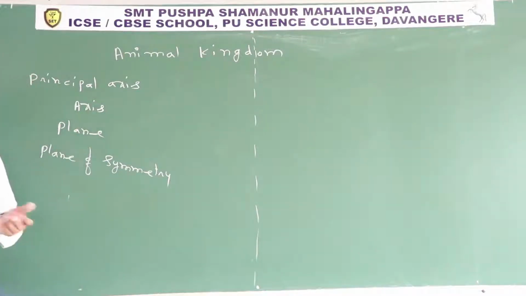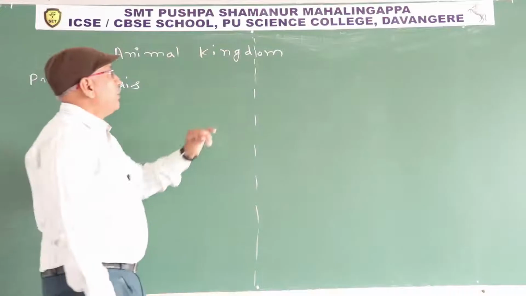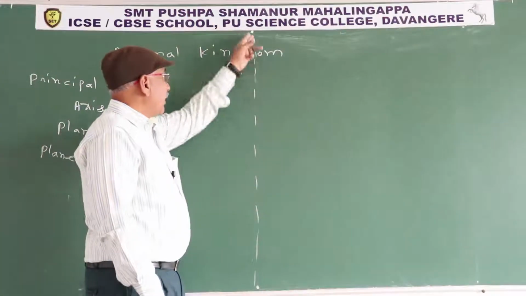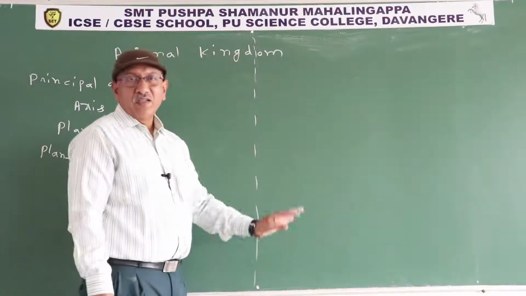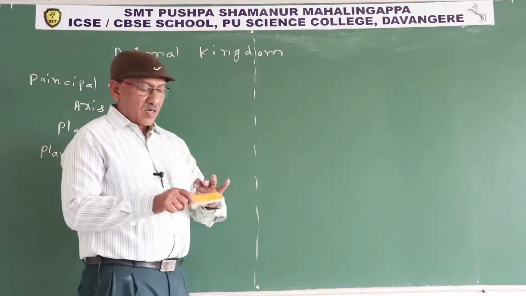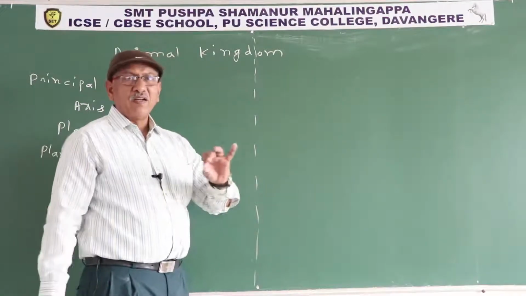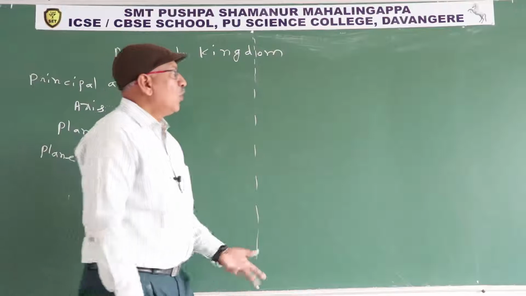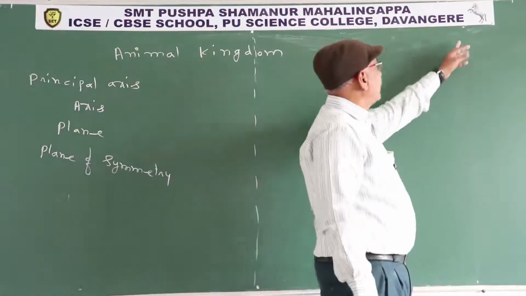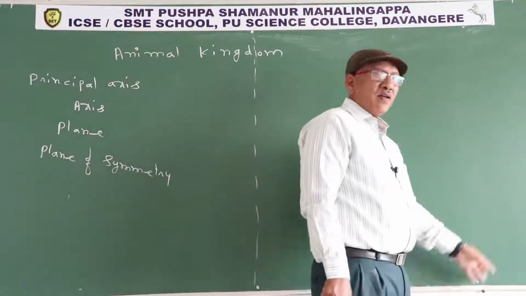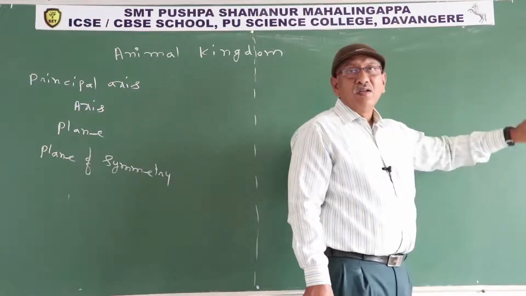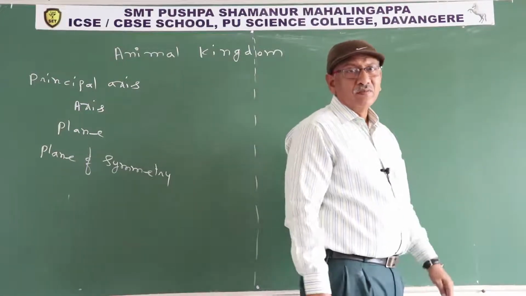What is principal axis? Principal axis is an imaginary straight line connecting two midpoints present on the same surface, or two midpoints present on different surfaces. What is axis? Axis is also an imaginary straight line connecting two points, not midpoints.